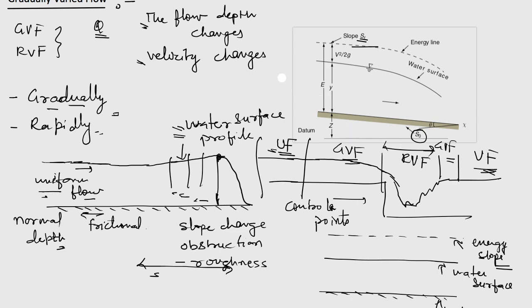So the reason is obviously because the flow depth is changing and the velocity is also changing. So depending upon that, the slope will change at different sections. So there are some important assumptions that we follow in gradually varied flow. So let's see that first. Based upon that, we'll do the analysis.